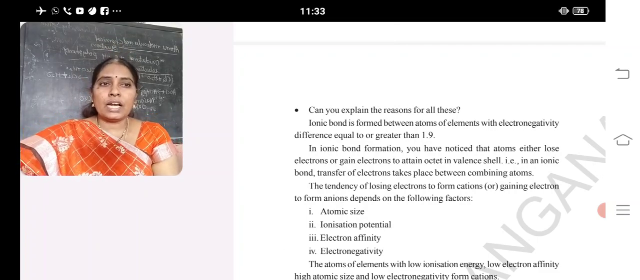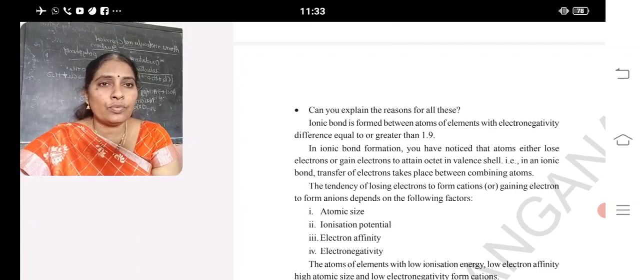Ionic bond is formed between the atoms of elements with an electronegativity difference equal to or greater than 1.5. In ionic bond formation, atoms either lose electrons or gain electrons to reach an octet configuration. In an ionic bond, transfer of electrons takes place between the combining atoms. The tendency of atoms to lose electrons to form cations or gain electrons to form anions is said to be